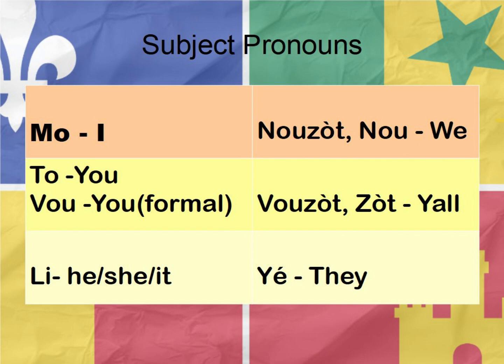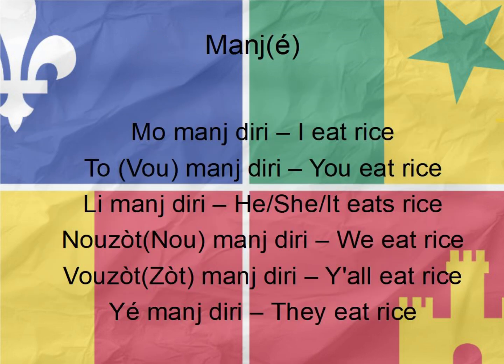Let's use them in some example sentences and talk about sentence structure using the verb manger, meaning to eat, in the present tense. Mo mange didi, I eat rice. To mange didi, you eat rice. Li mange didi, he, she, or it eats rice. Nous autres mange didi, we eat rice. Vous autres mange didi, y'all eat rice. Ye mange didi, they eat rice.